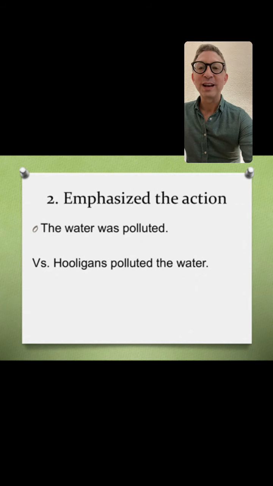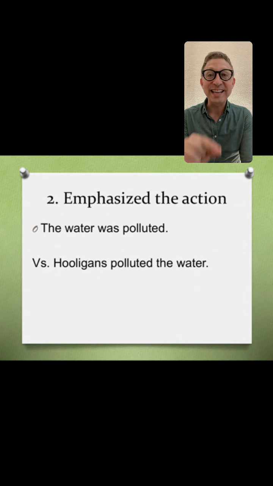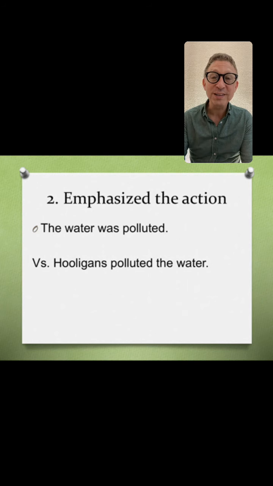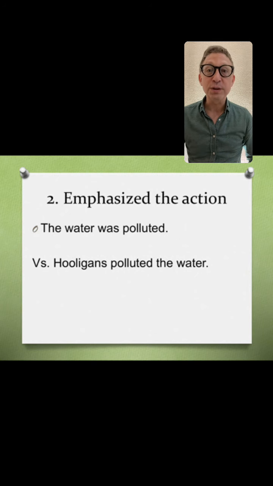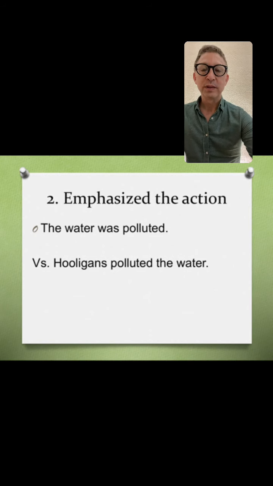Here's the third example, although I labeled it 2, to emphasize the action. The water was polluted. You can tell us who polluted it. Hooligans polluted the water, or teenagers, if they were teenagers. But if it's not important who, if it's important what happened, then we use passive. The water was polluted. If it doesn't matter who polluted it, then we switch to passive and focus on the activity or the action, or in this case, the result of the water being polluted. All right, let's look at one other.